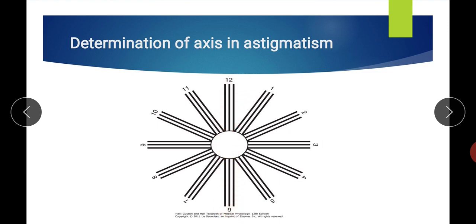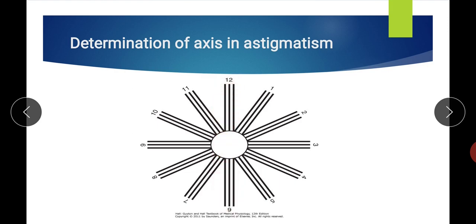Accordingly, the cylindrical lens is then placed on this right angle plane, or at this axis. For example, suppose this horizontal line is seen clearly by a spherical lens, and this vertical line, which is at right angle to the horizontal line, is blurred.